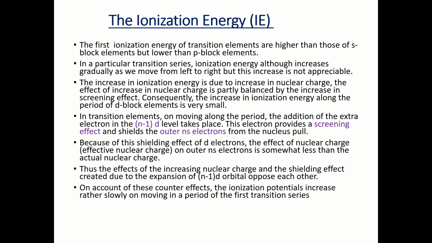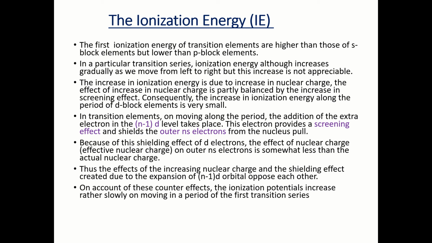The ionization energy. The first ionization energies of transition elements are higher than those of the s block elements but lower than p block elements. In a particular transition series, the ionization energy increases gradually as we move from left to right, but this increase is not appreciable.